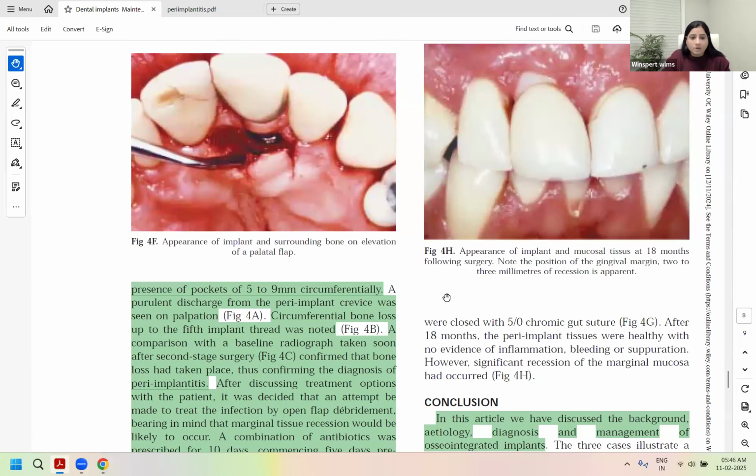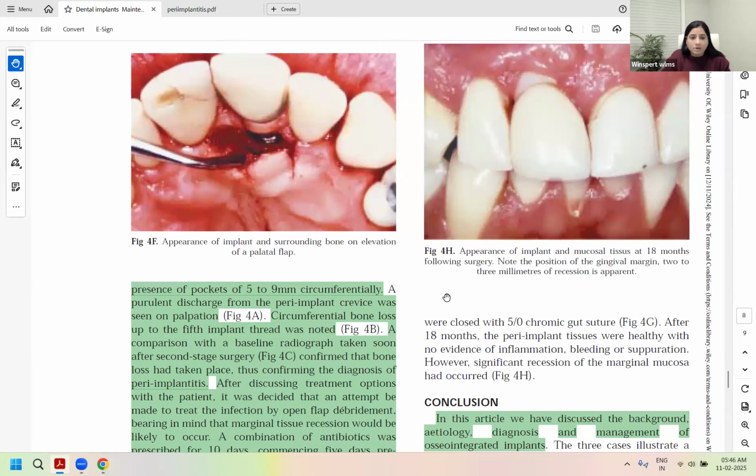So again, here, a combination of antibiotics was given and debridement was done. Flaps were raised, so surgical management, surgical debridement along with mechanical debridement because there was excessive probing depth. And there was local antibiotic delivery as well, local antiseptic delivery as well. So this is your severe case management.